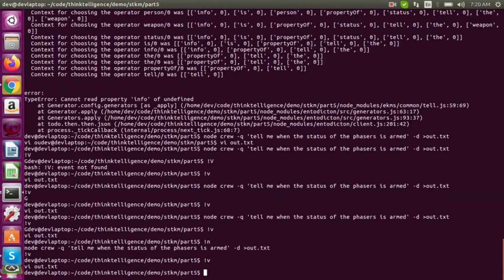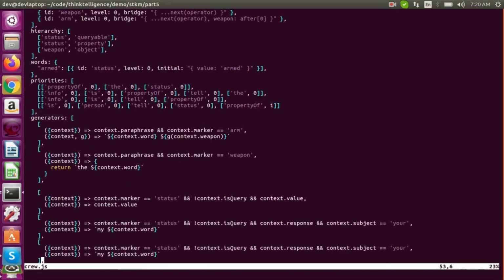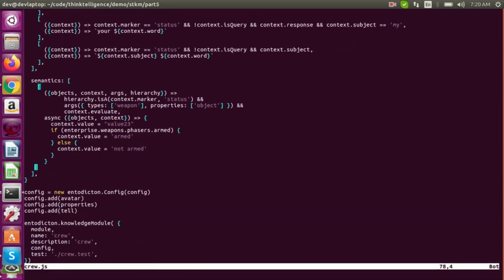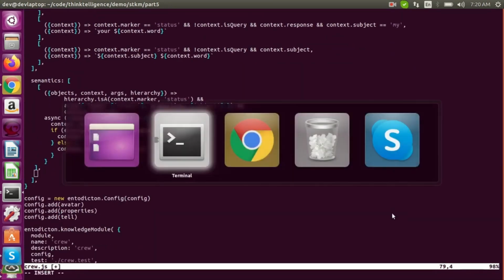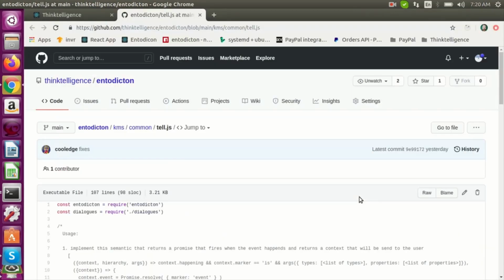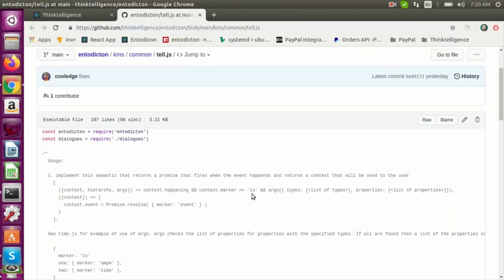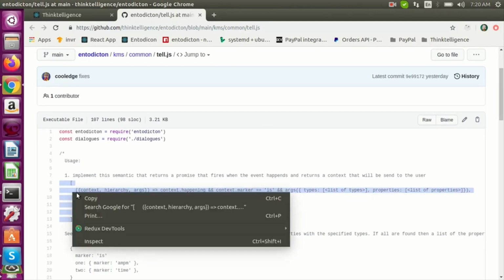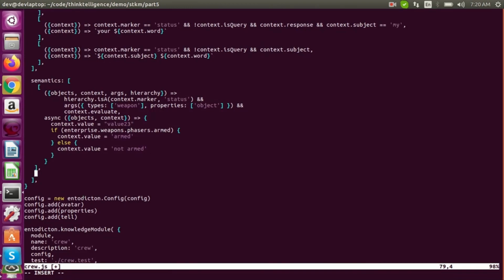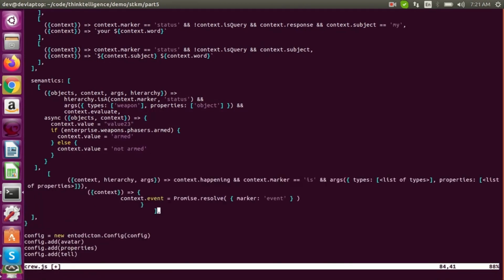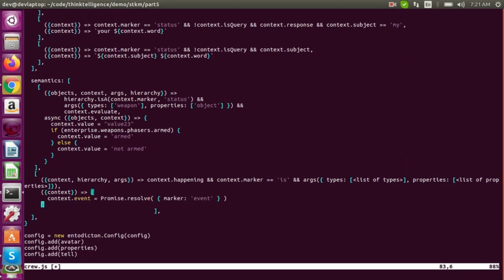Okay, so now let's go do what it said to do for the semantics in order to make this tell thing work. So we'll go over here and grab this junk. Copy, shove it in here. Okay, so what are we doing?